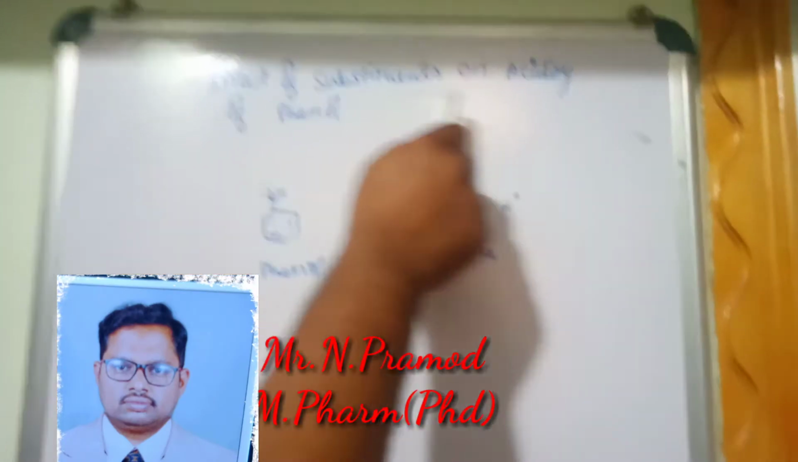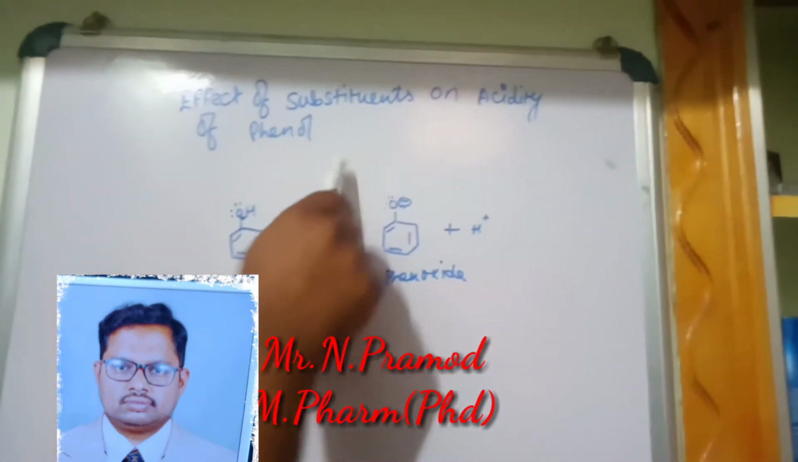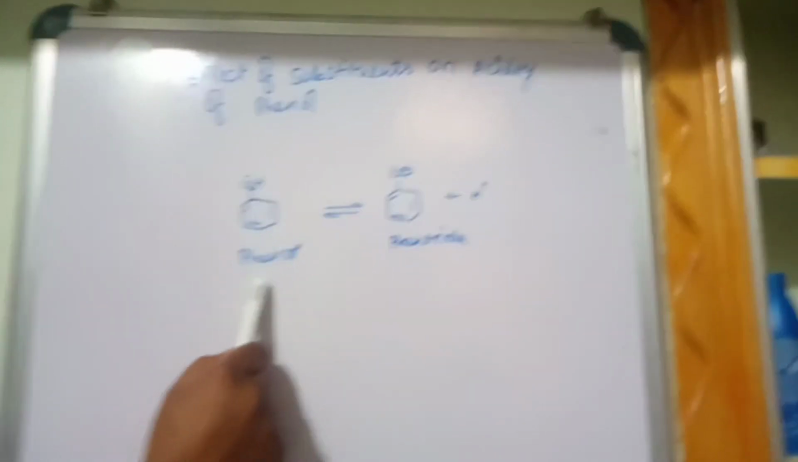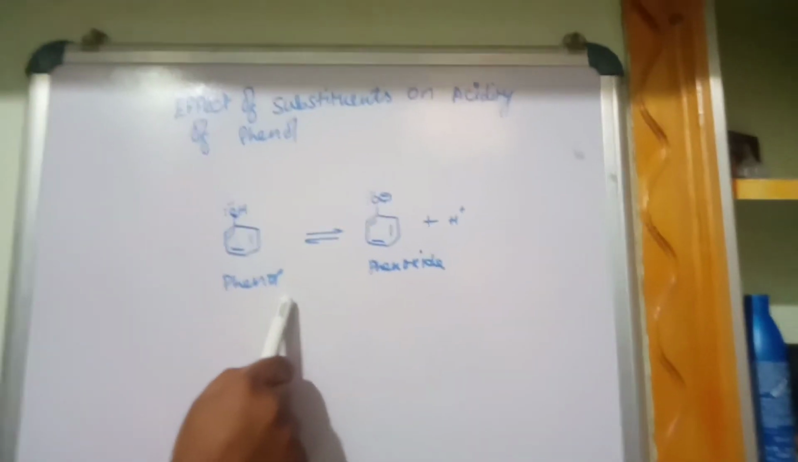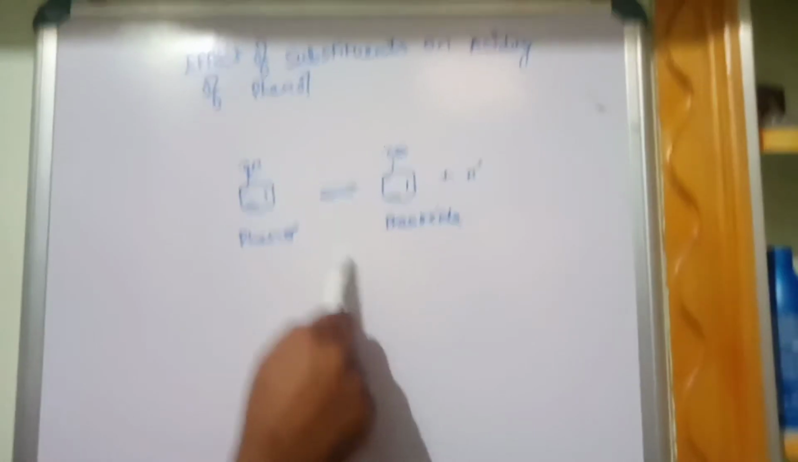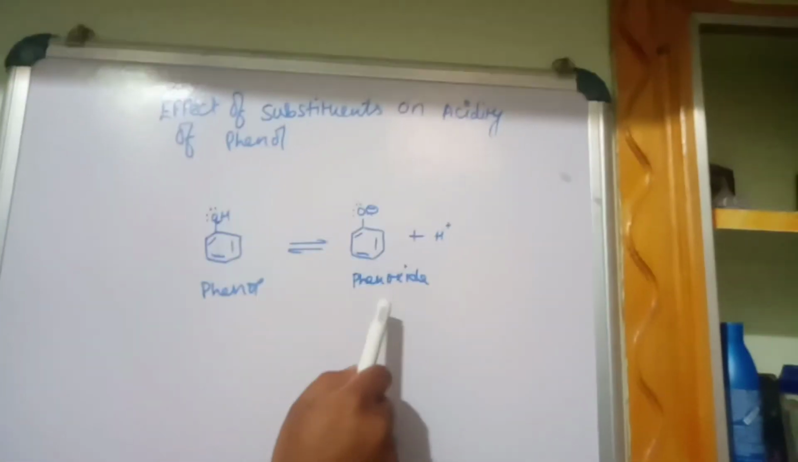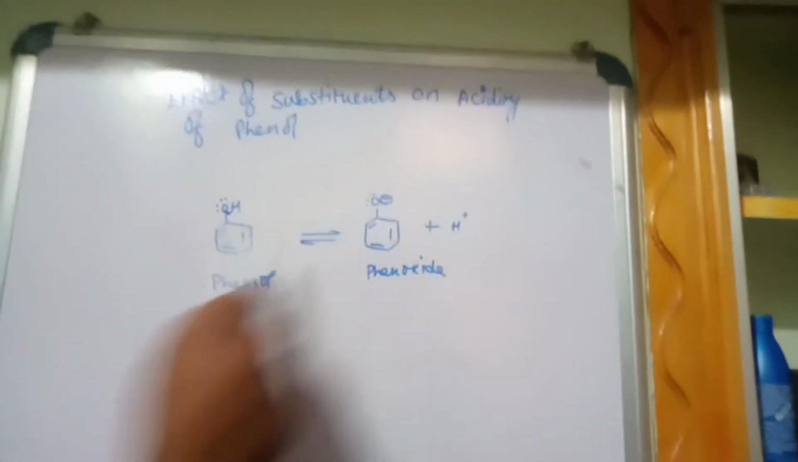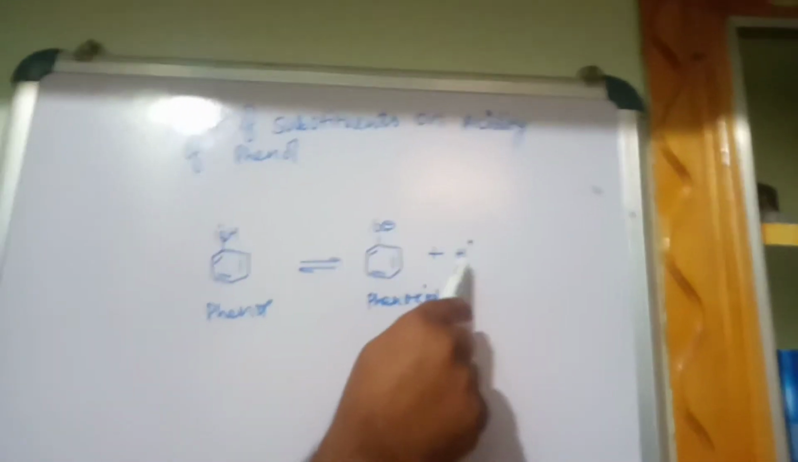Today we discuss the effect of substituents on the acidity of phenol. Phenol is a substance which donates hydrogen as a proton. According to the Lowry-Bronsted theory, it is an acid. Yes, it donates hydrogen as a proton.